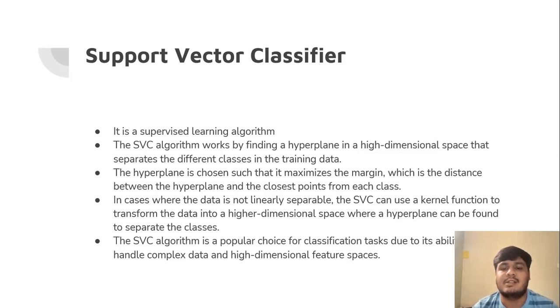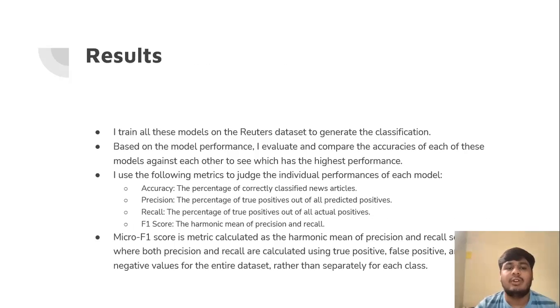feature spaces. I trained all these models on the Reuters dataset to generate the classification. Based on the model performance, I evaluate and compare the accuracies of each of these models against each other to see which has the highest performance. I use the following metrics to judge the individual performance of each model: accuracy, precision, recall, and F1 score. Micro F1 score is a metric calculated as the harmonic mean of the precision and recall, where both the precision and recall are calculated using true positive, false positive, and false negative values for the entire dataset rather than separately for each class.